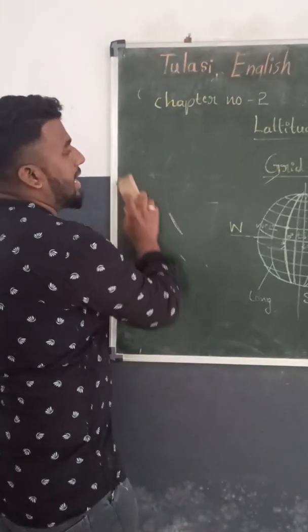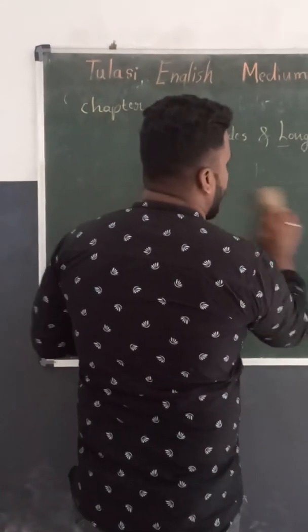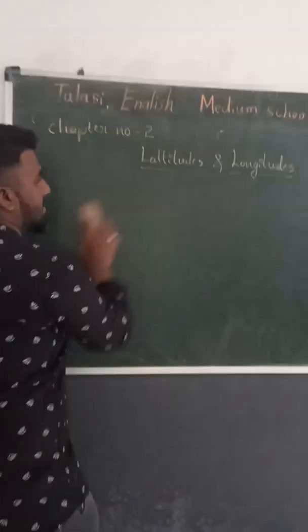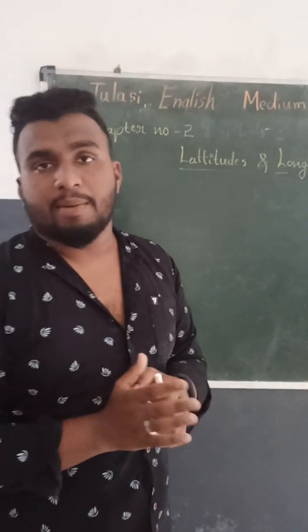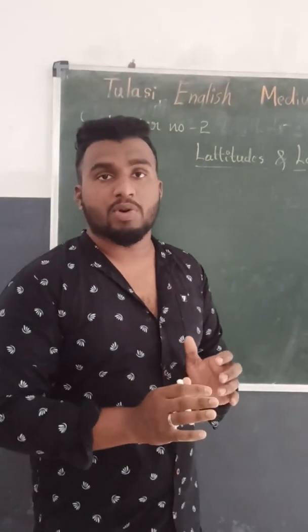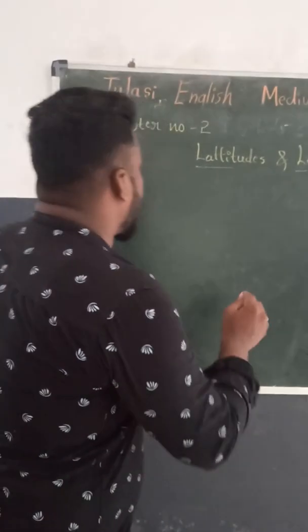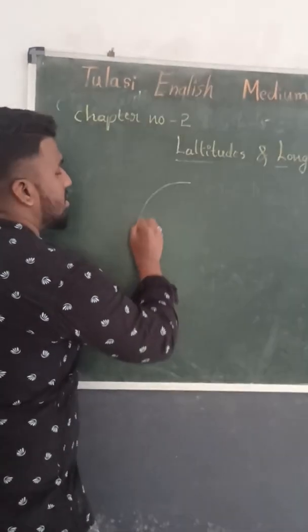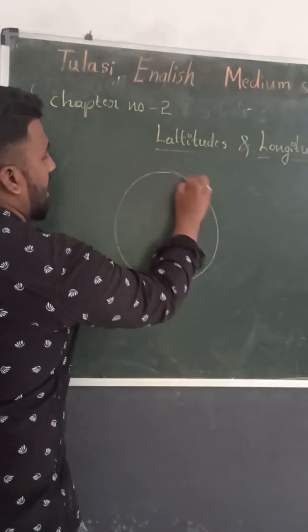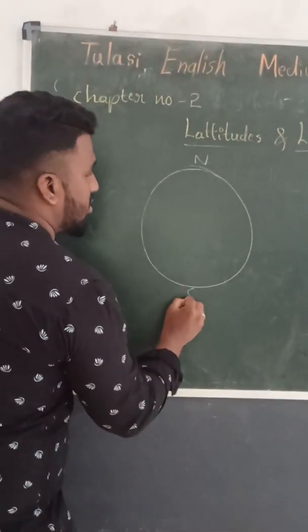So let's summarize this chapter again. In this chapter we studied about the latitudes. So this is the globe, this is the North Pole, this is the South Pole.